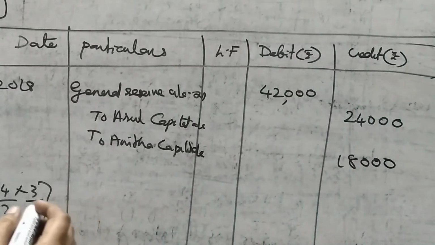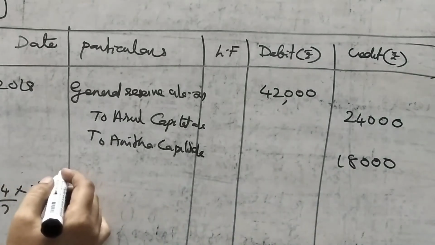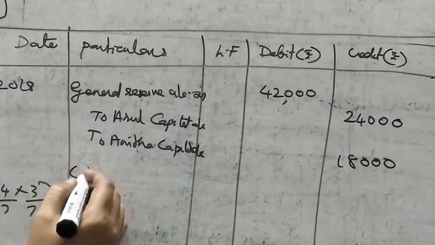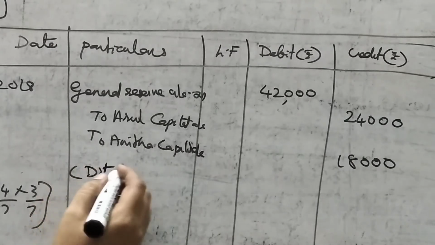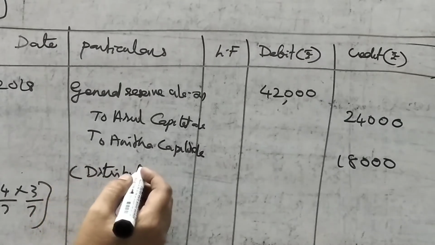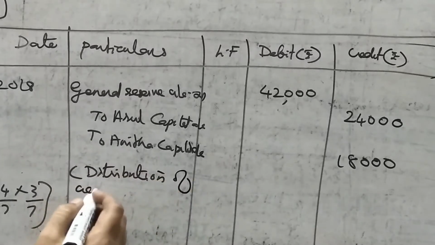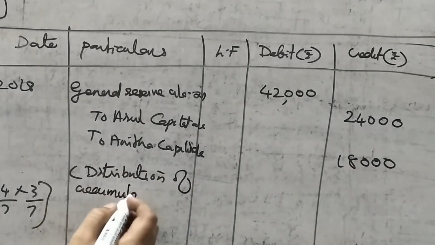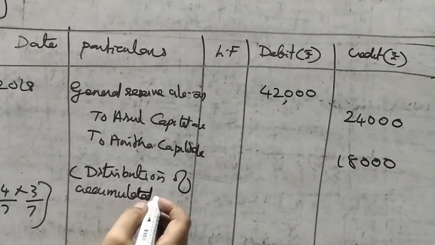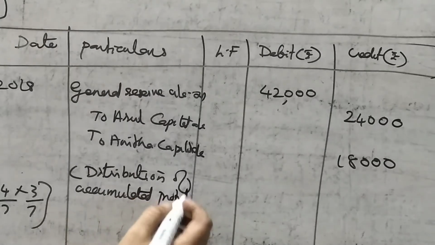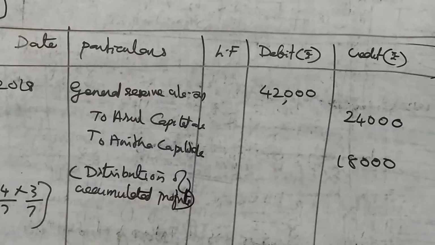Then what is the narration? Distribution of accumulated profits. That's all, journal entry.